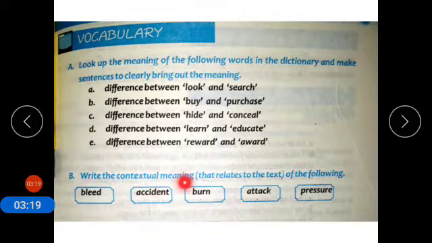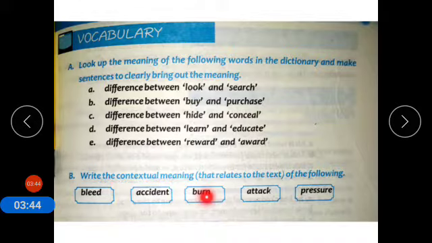Write the contextual meaning that relates to the text of the following. Bleed means खून बहना, and the contextual meaning is to lose blood. Accident means hadsa, or something unexpected happens or damage.